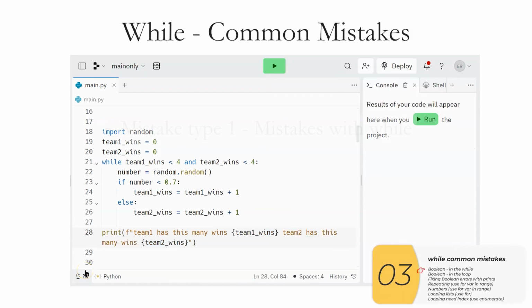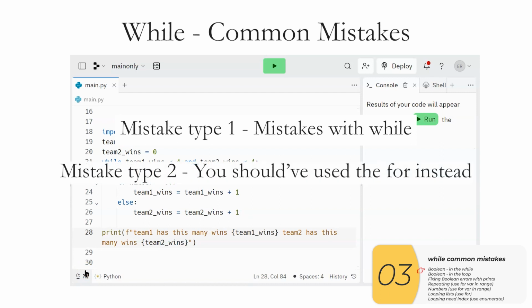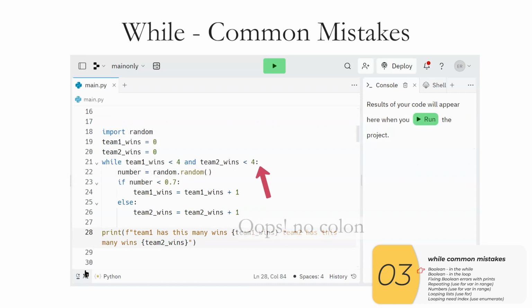Common mistakes. There are 2 types of common mistakes. The first has to do with the while and getting it to work. And the second is knowing when to use the while. So first, getting the while itself to work. Of course, you might mess up the colon at the end, but by now, usually this is a little bit less common. All the time you'll see it with ifs and stuff like that. But again, once you get to the while, it's a little bit less common.